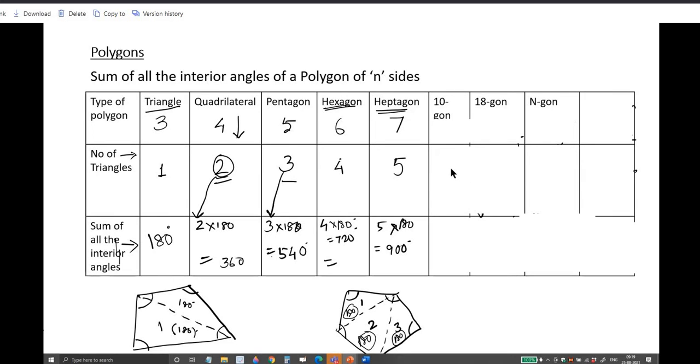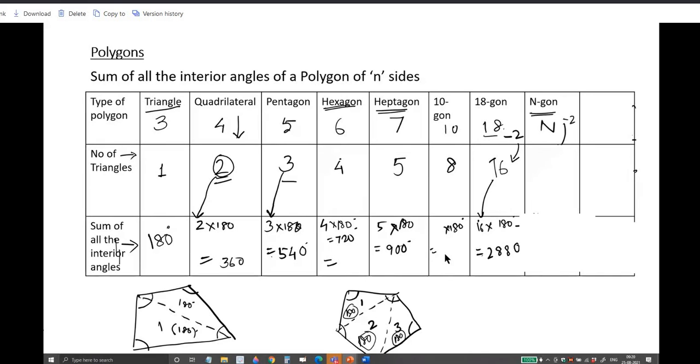So this way, if it is a 10-gon, how many triangles will there be? 10 minus 2, 8. If it is an 18-gon, a polygon with 18 sides, how many triangles will there be? 18 minus 2, 16. For a 10-gon, it is 8 triangles. For an 18-gon, it is 16 triangles. So what is the total sum of angles for a 10-gon? 8 into 180. You multiply and find it out. For an 18-gon, 16 into 180, which is equal to 2880.